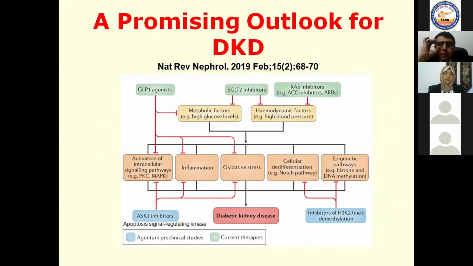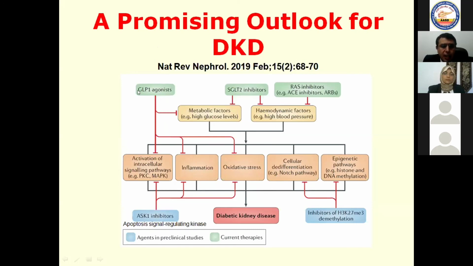What about a promising outlook for diabetic kidney disease? As we know that the RAS system, either ACE inhibitors or ARBs, they have hemodynamic effects on blood pressure, preventing activation of intercellular signaling pathway, reducing inflammation, oxidative stress, and preventing cellular dedifferentiation, and have effect on epigenetic pathways. These drugs may help, of course, in retardation of the progression of chronic kidney disease.